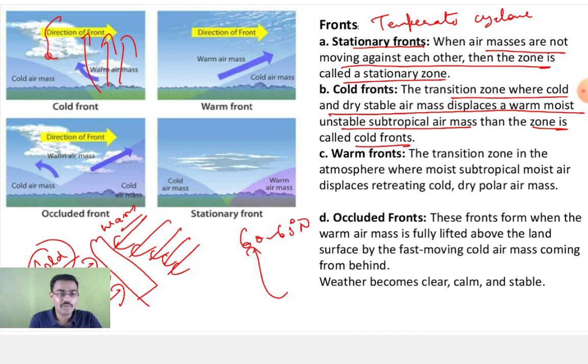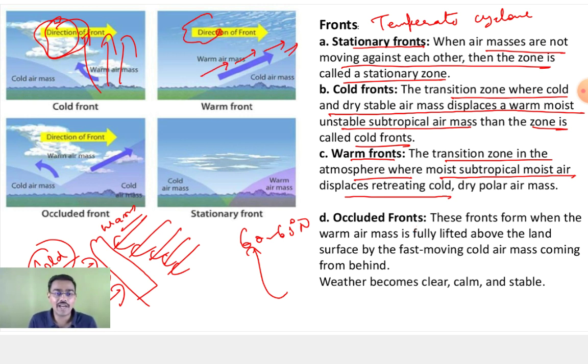Okay. So what you will find is cloud formation because the warm air mass is rising. Again, the same concept: when the warm air mass is rising, it will cool down. That will lead to the formation of cloud, and you will have the rainfall. The second concept is your warm front. The transition zone in the atmosphere where warm, moist, subtropical air displaces retreating cold air. So what will happen when the warm air mass is aggressive? That will slowly rise. Okay. So you will have the cloud formation over a long period, long area.